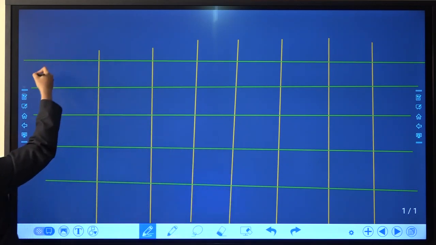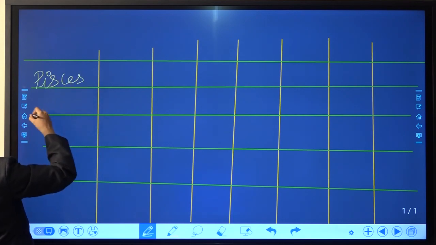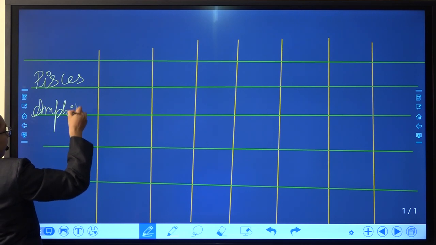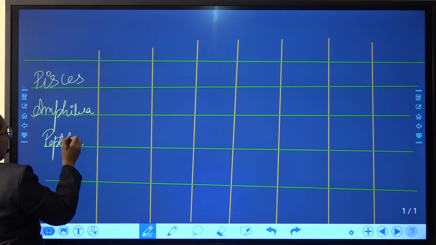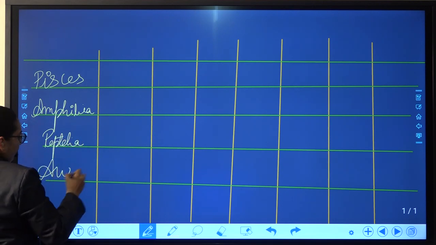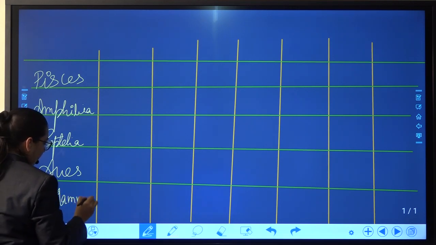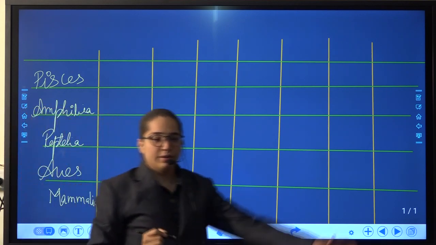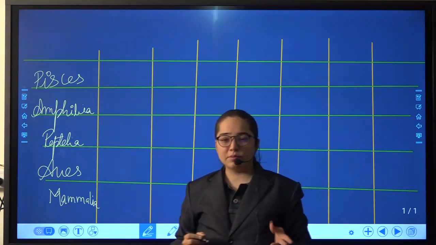The five groups are these: Pisces, Amphibia, Reptilia, Aves and Mammalia. These are their names. They are Pisces, Amphibia, Reptilia, Aves and Mammalia.